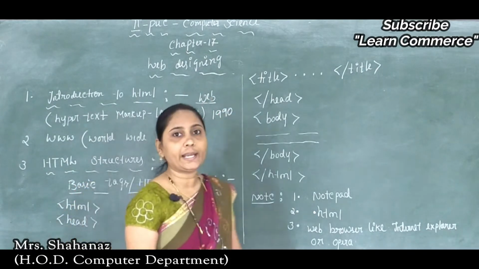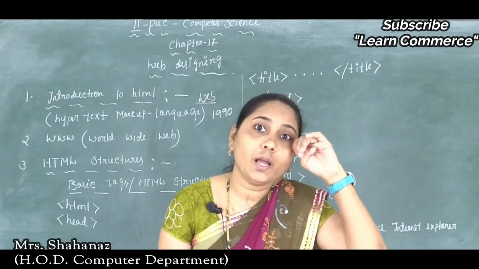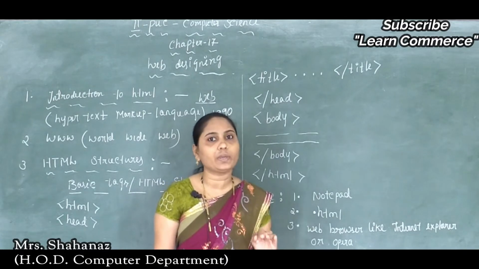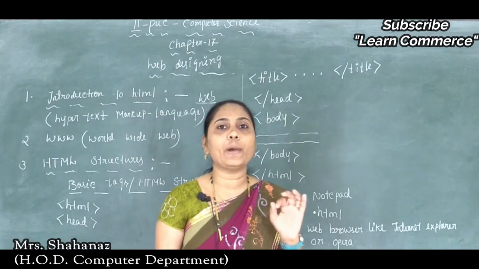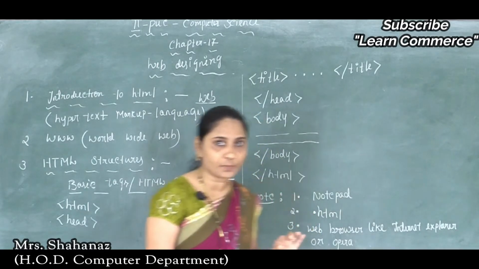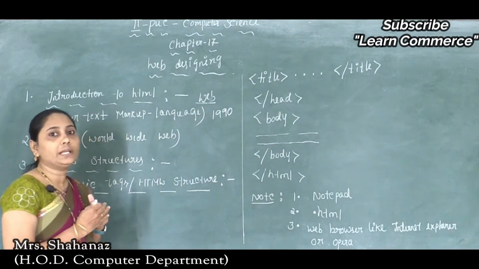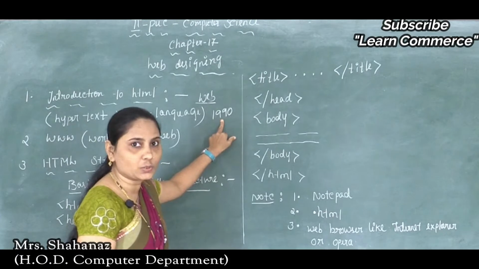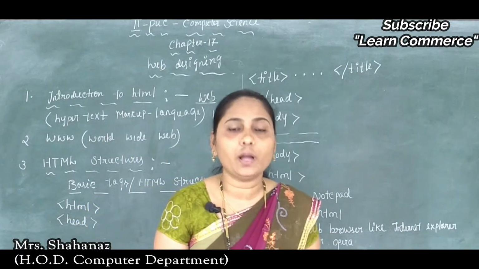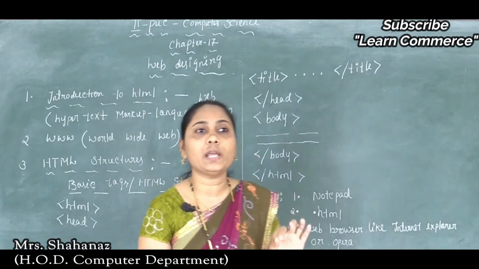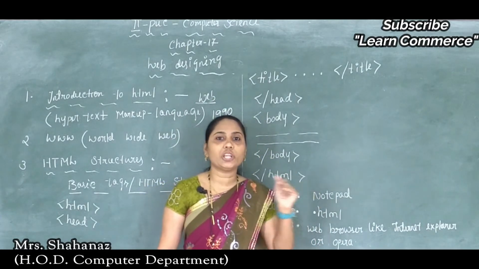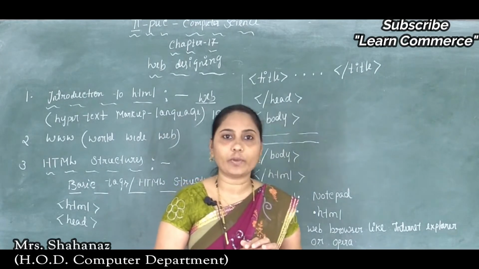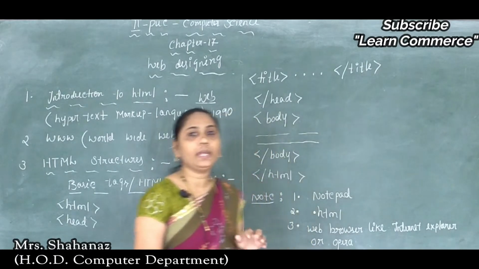It was developed or introduced in the year 1990 by the British scientist Tim Berners-Lee and the Belgian Robert Cailliau. Who developed it, and in which year, is the point to remember. So we can say the year is 1990, developed by the scientists Tim Berners-Lee and Robert Cailliau.